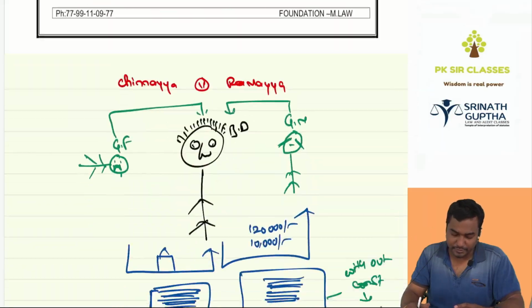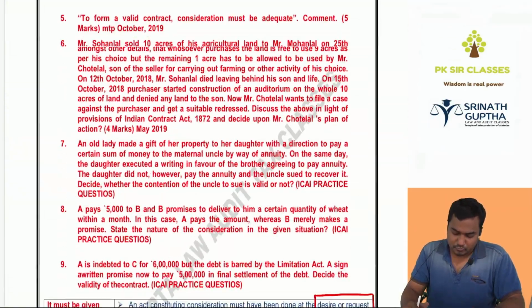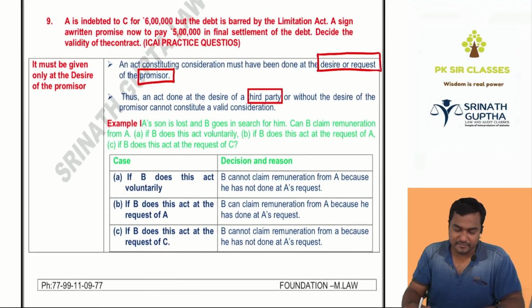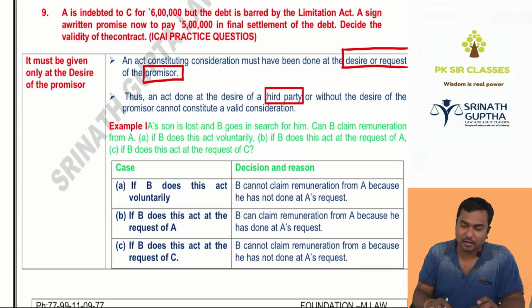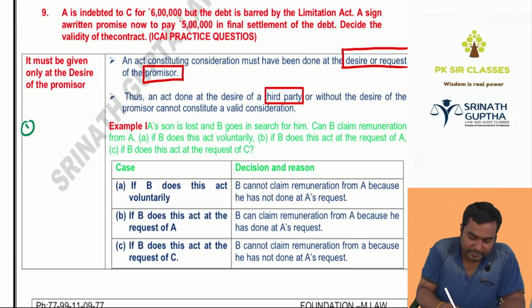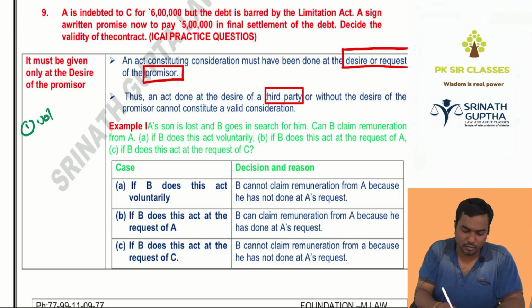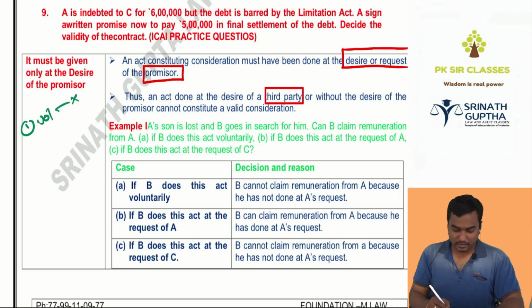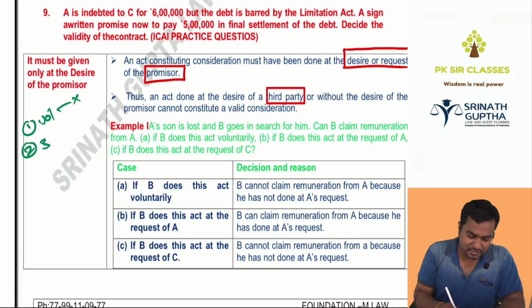Next, essentials of consideration, very important from the exam point of view. First, it must be given at the desire of the promiser. If you are doing the activity voluntarily without my request, you cannot get consideration from me. If you are doing any activity at the request of a third party, you cannot get consideration from me.